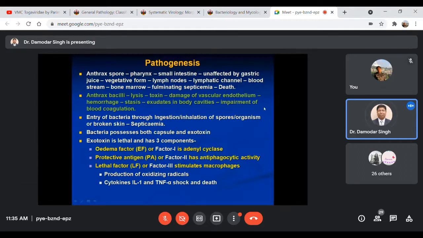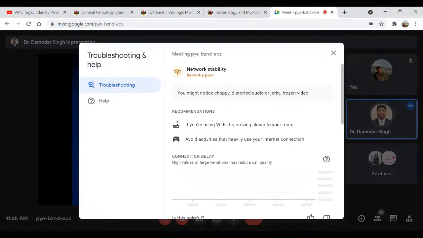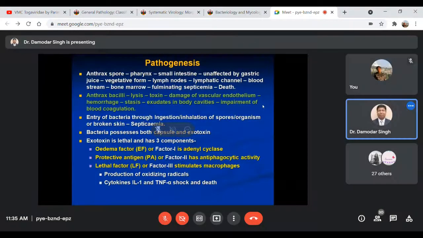These processes involve the exotoxin, and it may cause lethality of the affected animal, containing three components. The exotoxin is produced by this Bacillus anthracis.